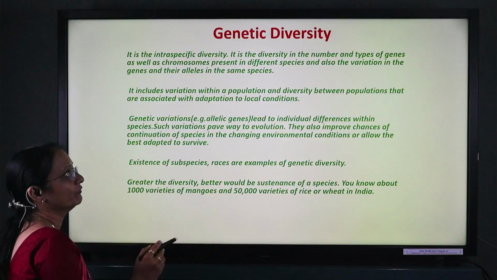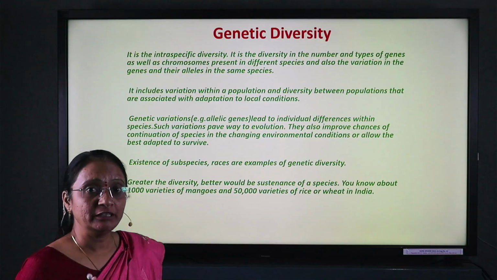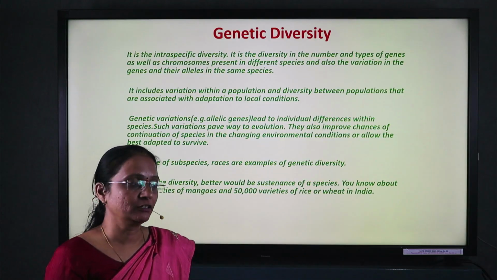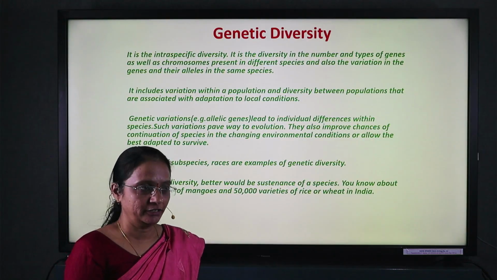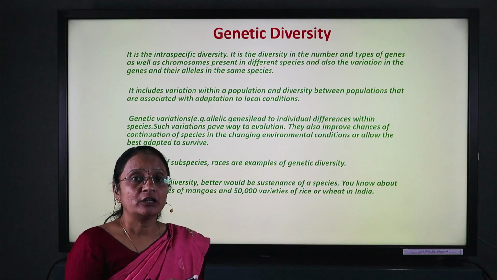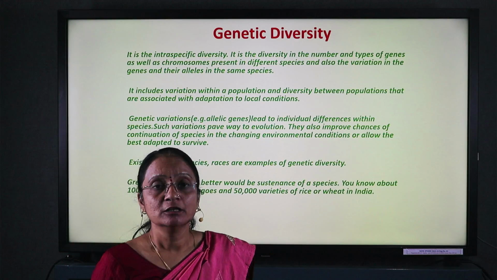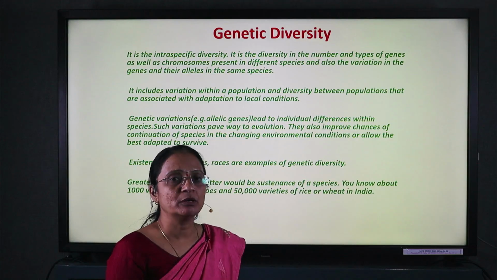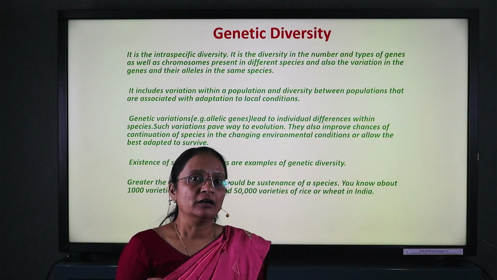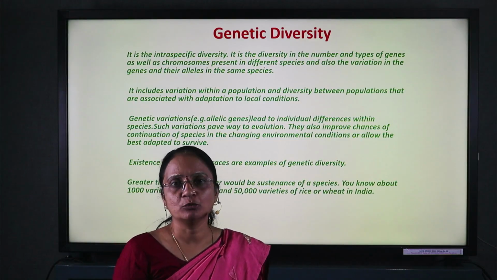That includes the variation of the population also, and in between, the geographical factor also affects that genetic variation. But when we study a single species on the earth's surface, for example, human has a constant chromosome number, and another example, onion, has a constant chromosome number of 16.